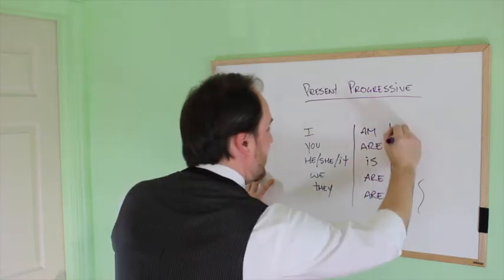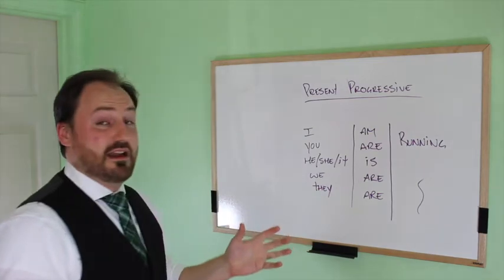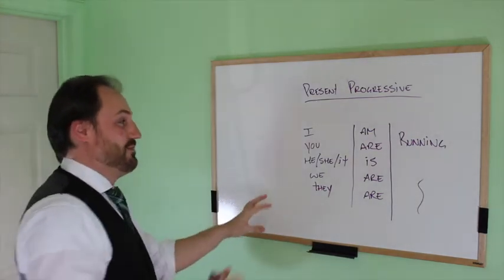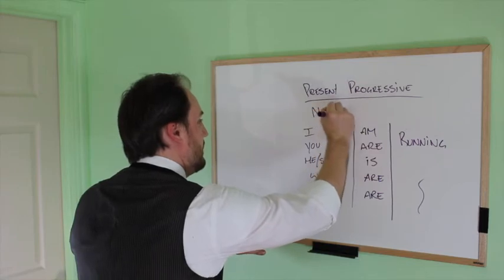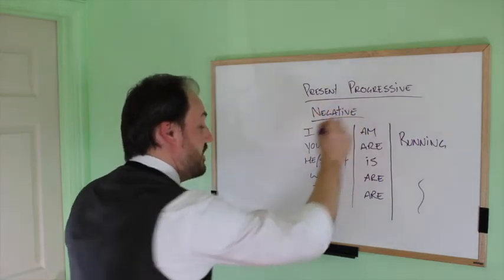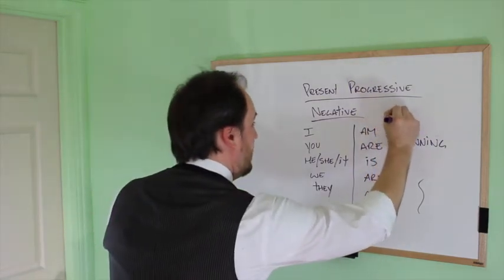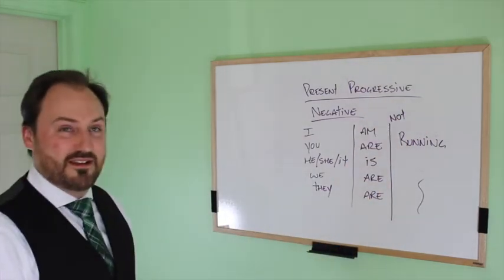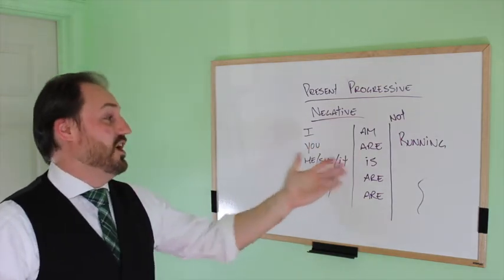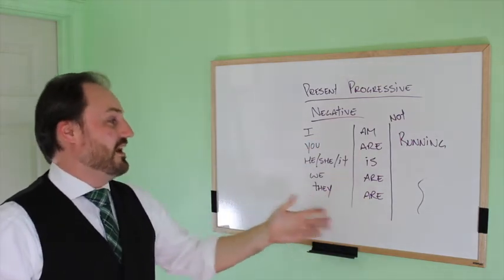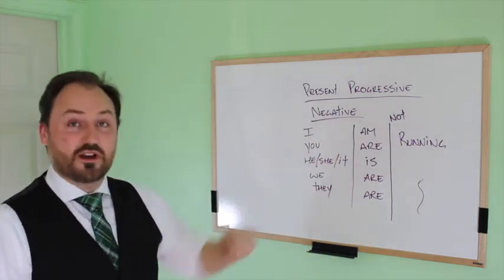Actually, I'm gonna keep running up here because it is not something I'm doing. Now, negative form is dead simple. So we have our negative. All we have to do, we're dropping a not. I am not running, right? You are not running. He is not running. She is not running. We are not running. They are not running. That's it. You just throw a not in there.